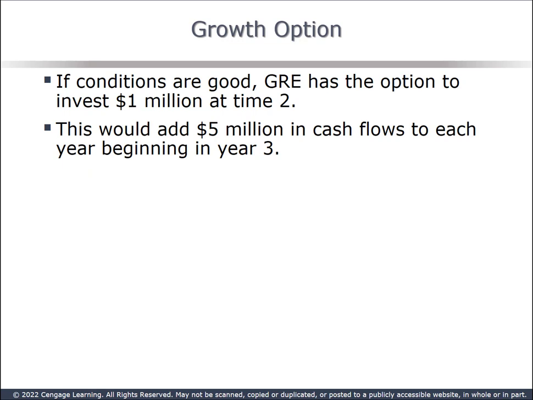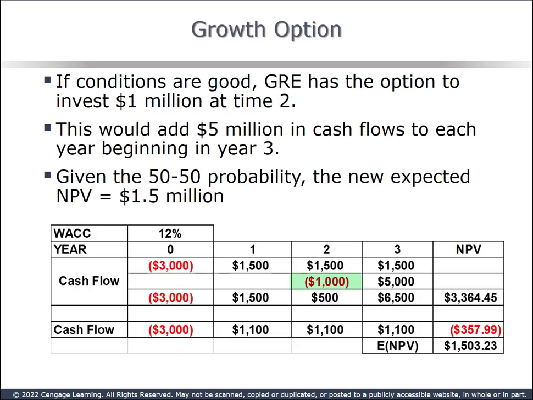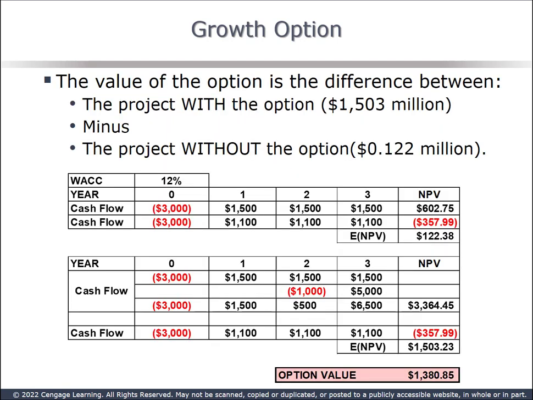Here's the growth option. If conditions are positive, GRE has the option to invest an additional $1 million at time 2. This investment would generate an additional $5 million in cash flows for year 3. Again, using the 50-50 probabilities, the revised NPV is 1503, or $1.5 million. The value of the growth option is the difference between the two calculated NPVs, 1380.85.